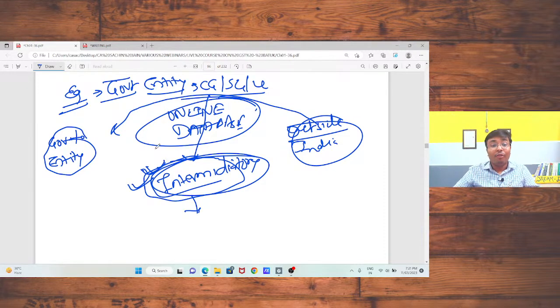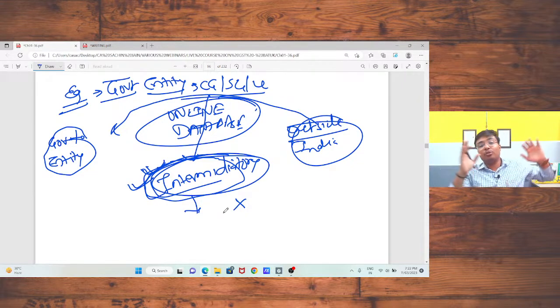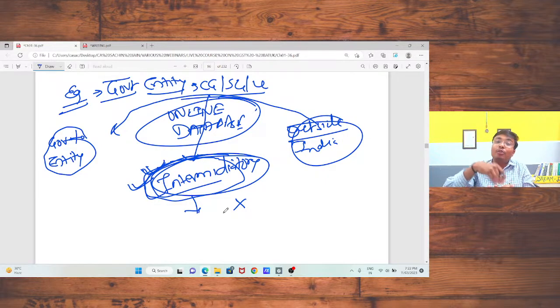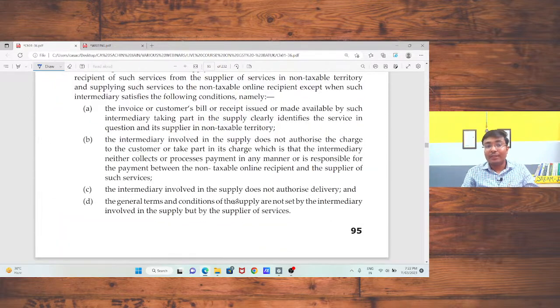But in what situations is this intermediary not liable for payment of tax? This is an important point for various technology-based companies. If they are providing online database access and retrieval services from outside India to a governmental entity or authority, in maximum cases they need to pay the tax. So what are the situations in which they will not be liable?